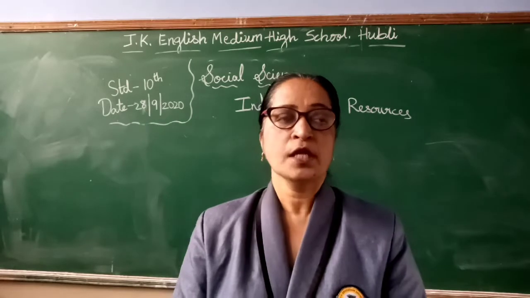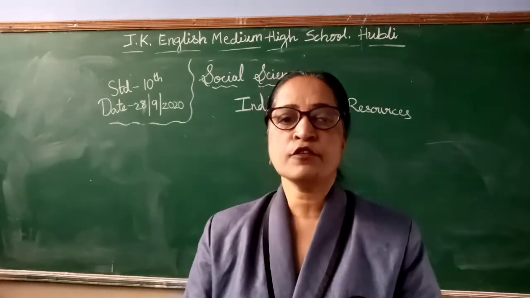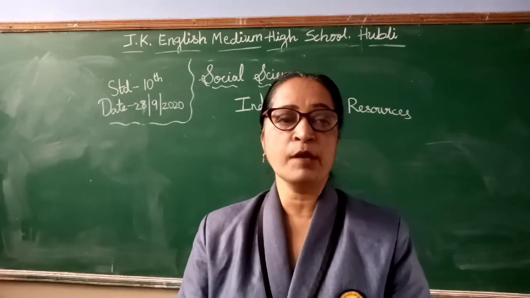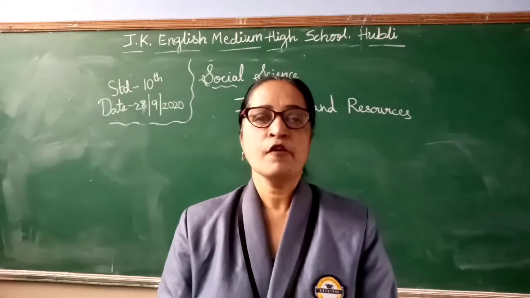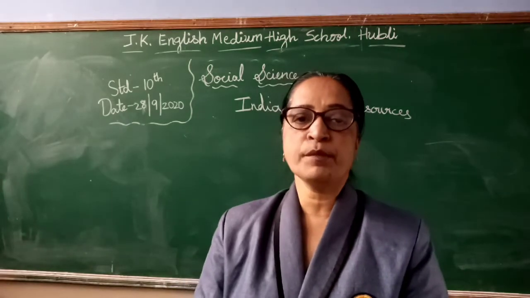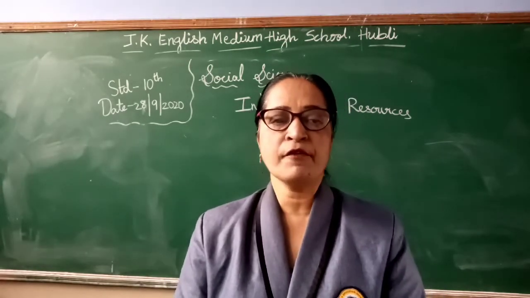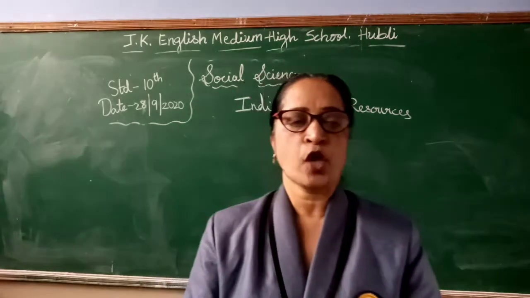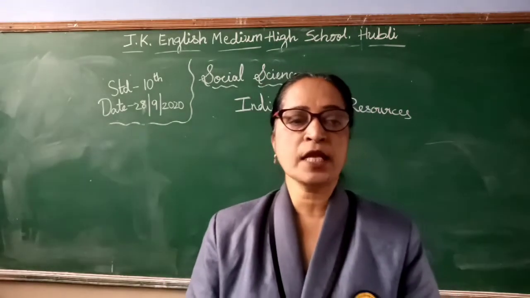What are those? The first one is net sown area, second is forest area, third is land not available for cultivation, fourth is fallow land, fifth is cultivable waste, sixth is permanent pasture and other grazing lands, and seventh one is land under miscellaneous use. So I'll be going one by one in detail. So the first one is net sown area.